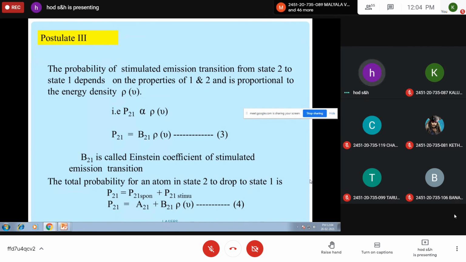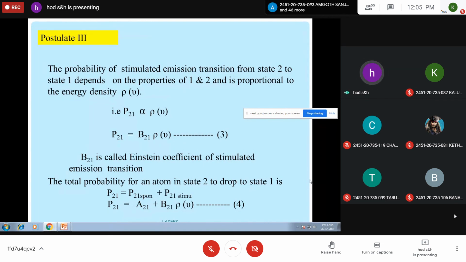Is it clear? Please note down. The probability of stimulated emission transition from state 2 to state 1 depends on the properties of 1 and 2, and is proportional to the energy density rho nu. Or P21 is proportional to rho nu, or P21 is equal to B21 into rho nu.